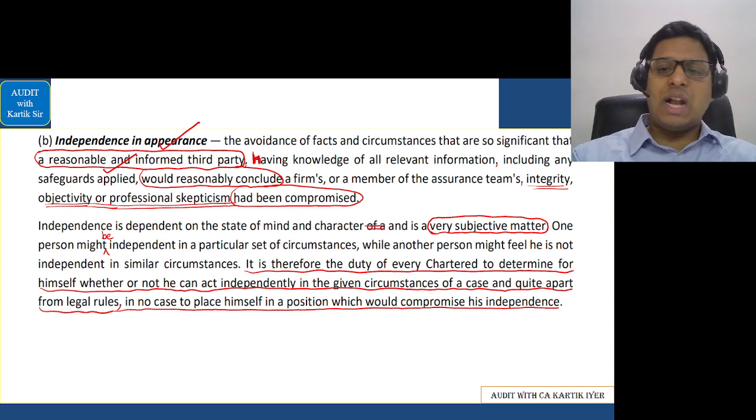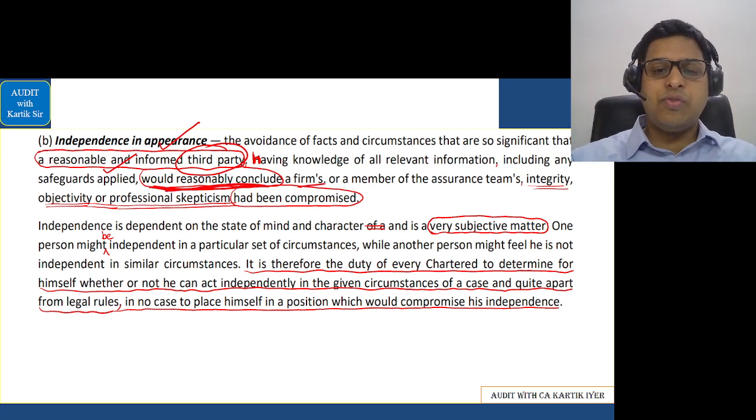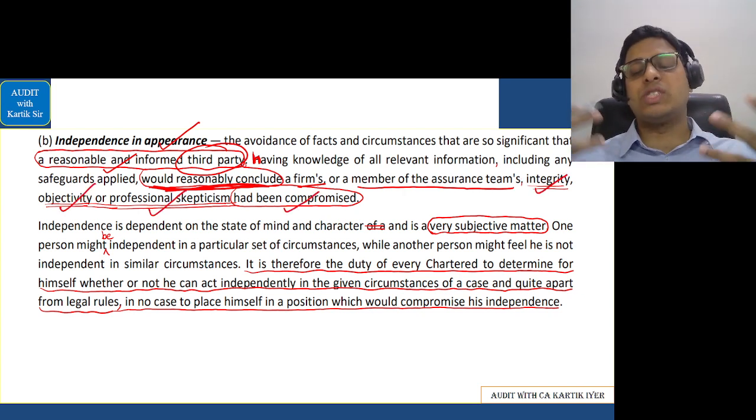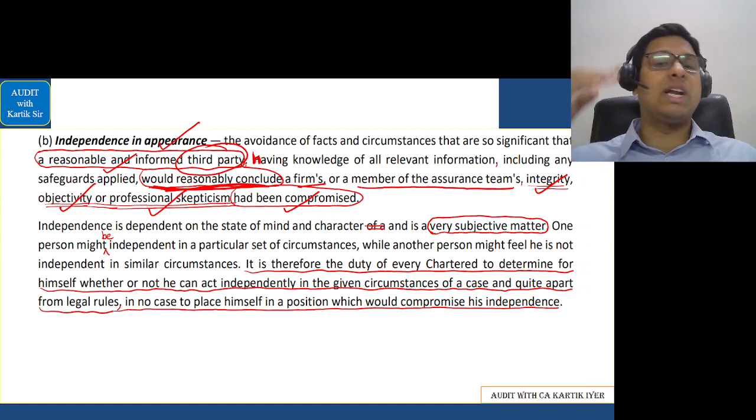Okay, so they have written here that any third party would not reasonably conclude that the firm or a member of the assurance team's integrity, objectivity, or professional skepticism had been compromised. So in the eyes of the shareholders, your integrity, objectivity, and professional skepticism should not be compromised. It should be at a very high level.